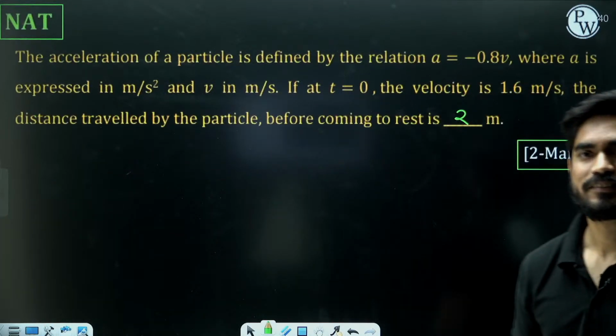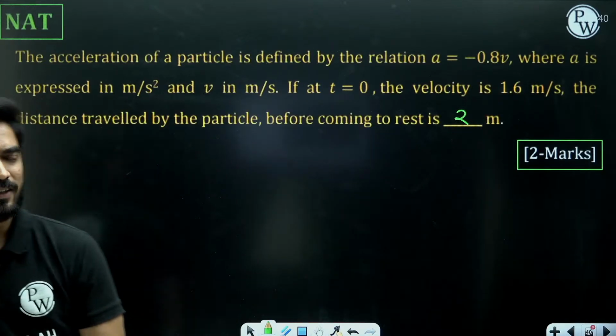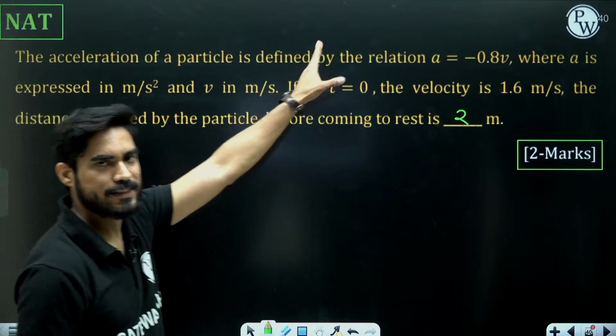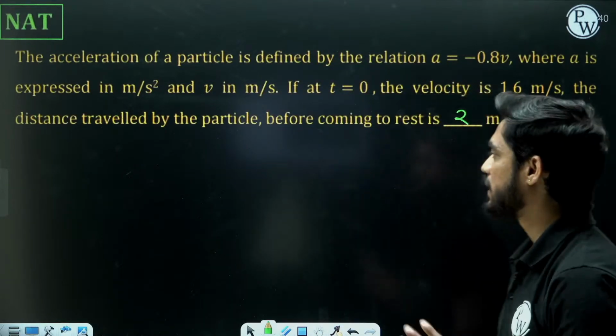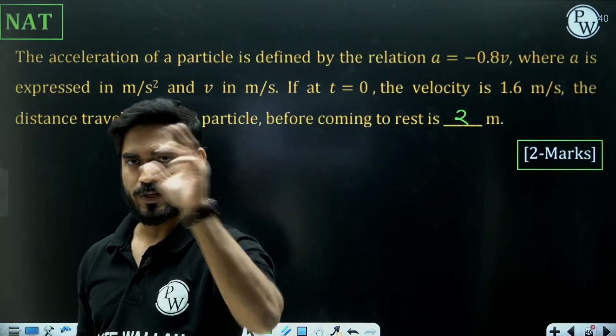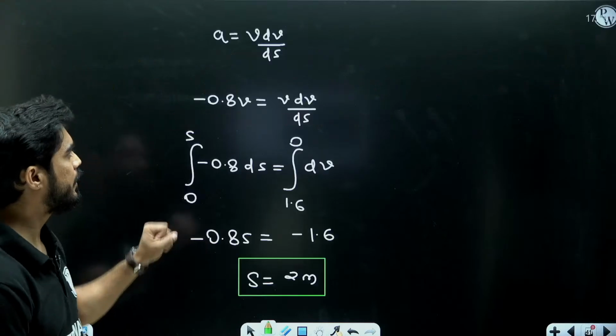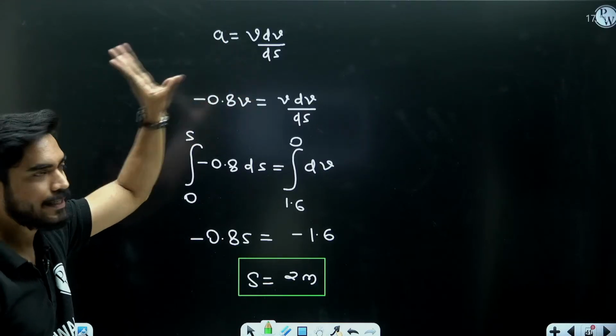Okay. So this was a simple yet a conceptual question. We have the relation between acceleration and velocity. We need to find velocity displacement before it comes to rest. So whenever you have acceleration, velocity, displacement in a single relation you need, then you use this equation, a equals v dv by ds.